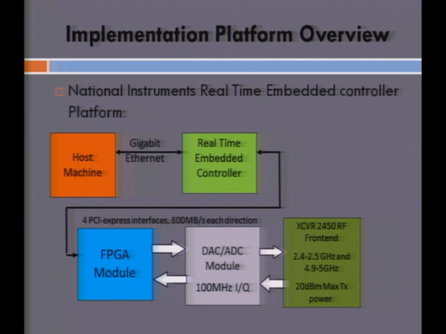So this is the platform overview about how this platform actually works. The host is connected to the real-time controller via gigabit Ethernet, and the real-time controller, like I said, houses the FPGA module. The FPGA module interfaces to the DAC and the front end. The front end we've used here is the ETUS XCVR transceivers, which have the following parameters and maximum transmit power.